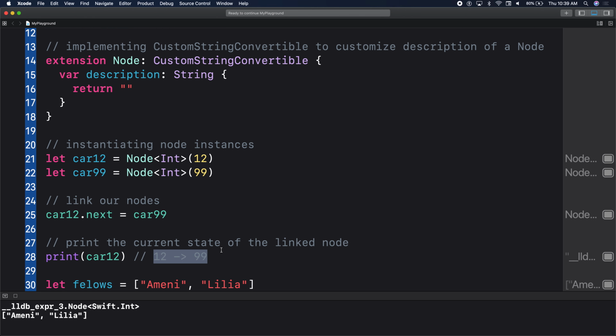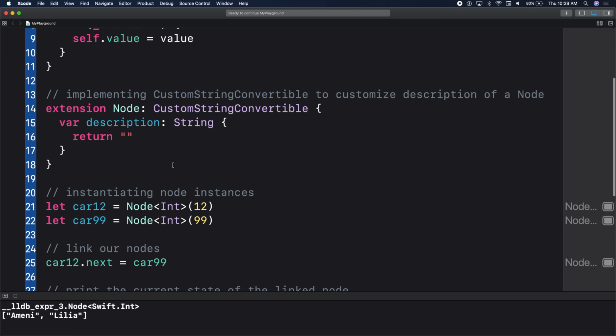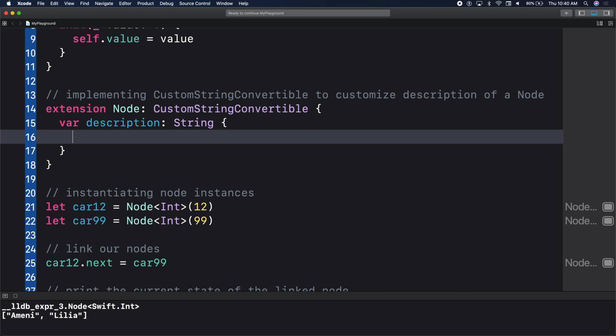If I have two nodes, it prints out the value of the first node, followed by an arrow, followed by the second value, or whatever other values, right? So it's value, arrow, value, and so on. Everybody? Right? So this is where we want to get to in our description variable here. So what do we want to do?